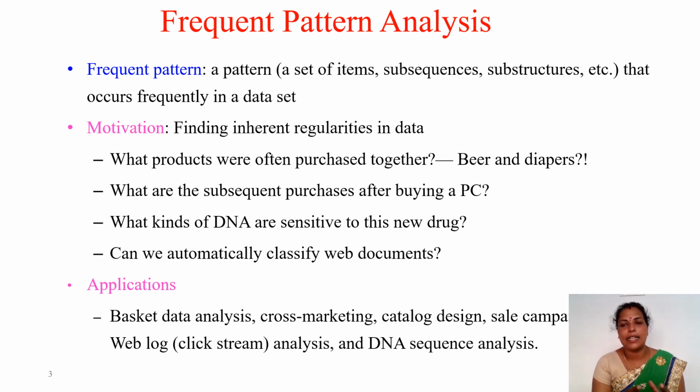So what are the related items the customers used to buy? For that only, the shopkeepers or the supermarkets are analyzing the market. Whoever is buying these things, most probably they buy related items: bread and butter, bread and jam, likewise many things. For each and every item, from small to very big, they analyze, and they can give some offers or something like that, so that they can improve the sales.